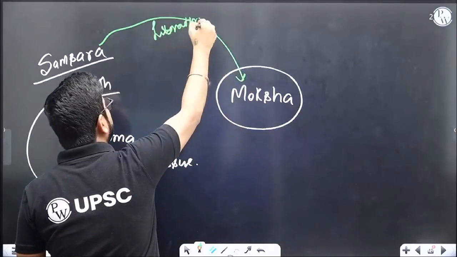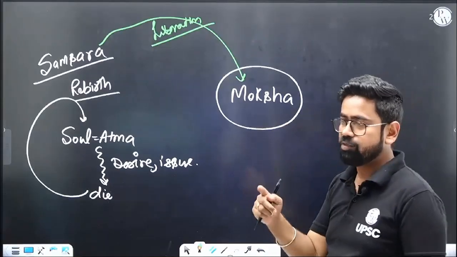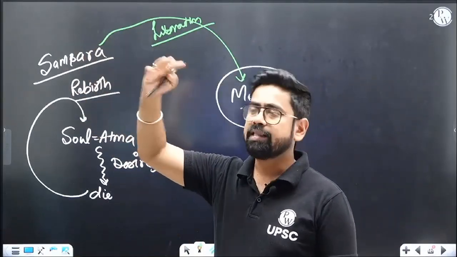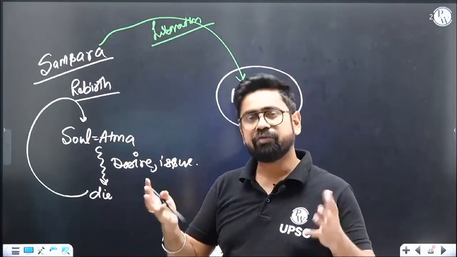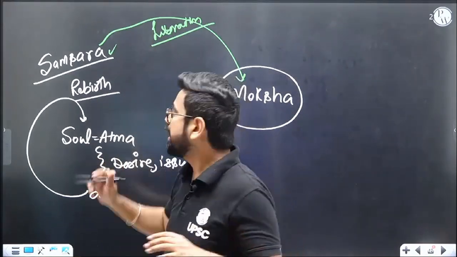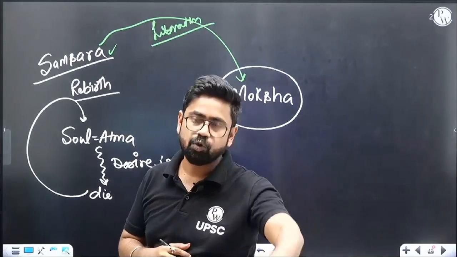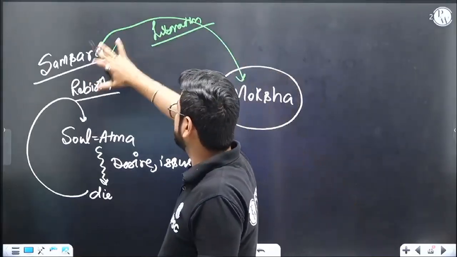If you can get rid of the cycle of birth and death. Again, you come back, you get born again, you go through the whole cycle again, and then you die again. Not only as a human, but maybe in other forms as well. Sometimes as an animal, sometimes as another form. Different philosophies, different thought process. So this whole cycle is called samsara. You must have heard, samsaric moh maya. So that is samsara. We are trapped in this whole cycle. We go on dying and taking birth again and again, and we could not get moksha. You have to get out of this cycle to get moksha.